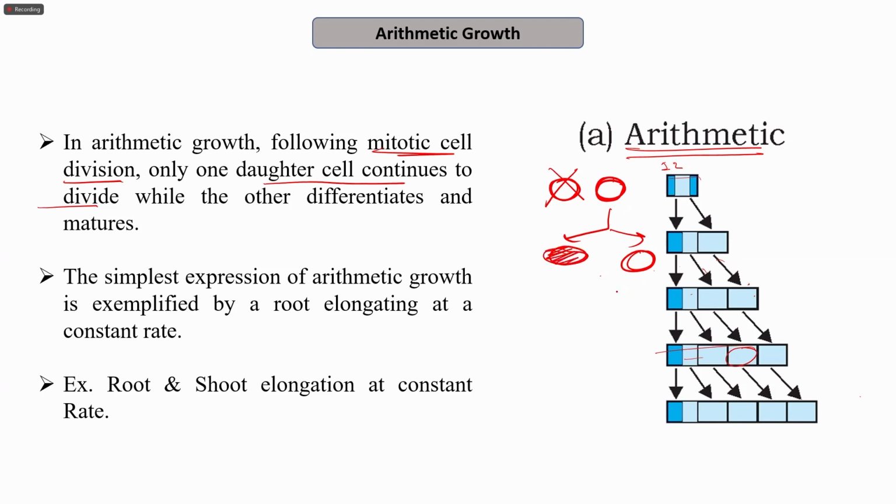Out of this, one stops dividing, the other divides into 2. Out of which one further stops dividing, the other divides into 2. Similarly, this thing happens, so it is taking place linearly.